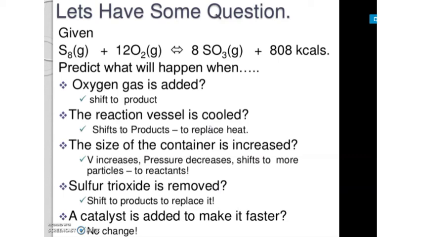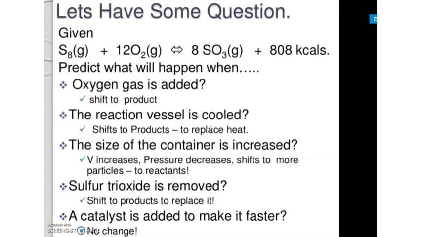For the plus sign, it is an endothermic reaction. If oxygen gas is added, we know oxygen is a reactant. If the reactant increases, it shifts towards the product. So the forward reaction increases, and we will get more product.